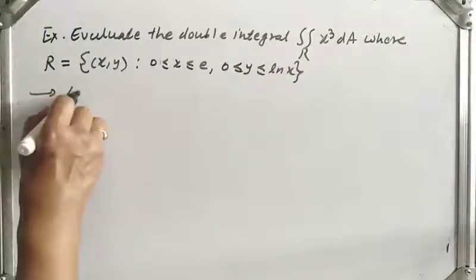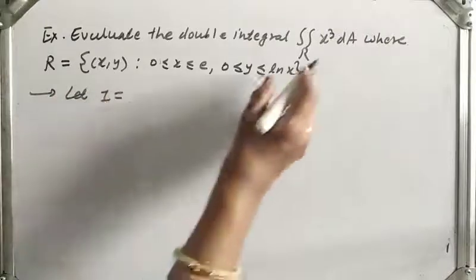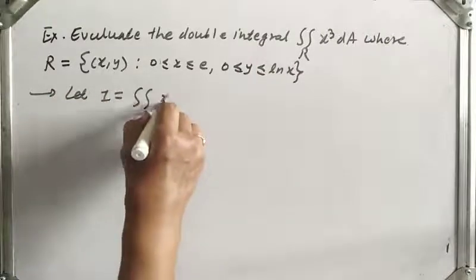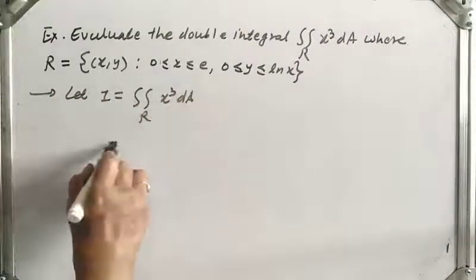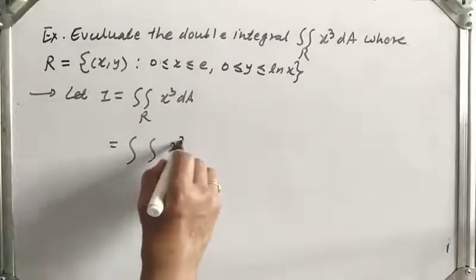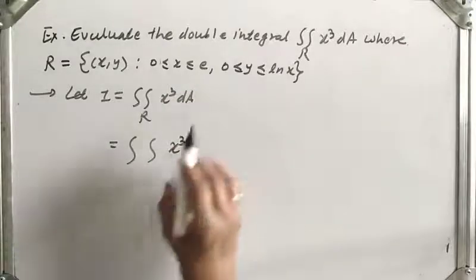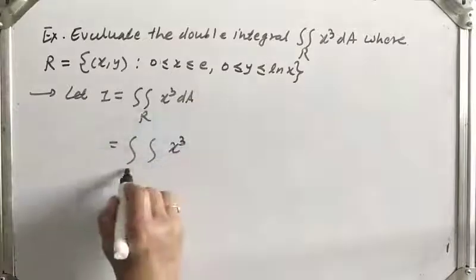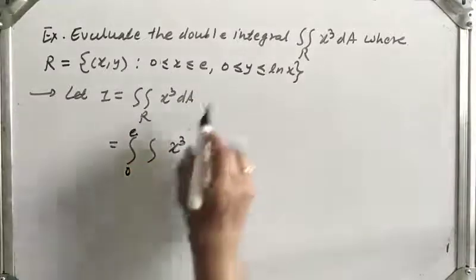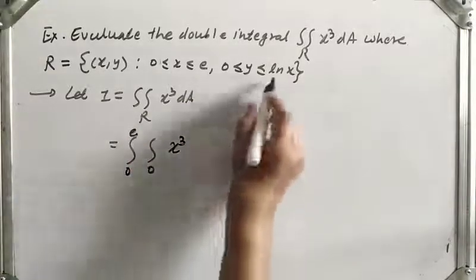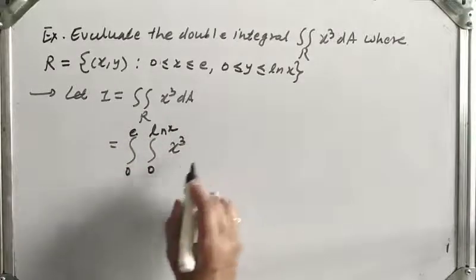So in solution, let I be equal to the double integral over R of x cube dA, that is double integral of x cube. You can see x varies from 0 to e. These are constant, so take it outside. y varies from 0 to log x, x cube.